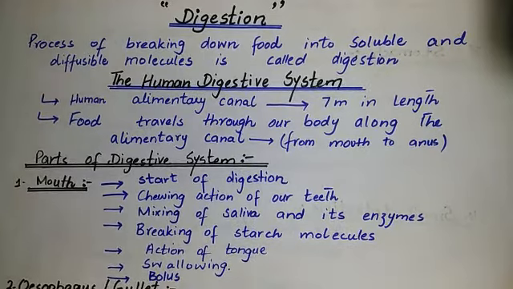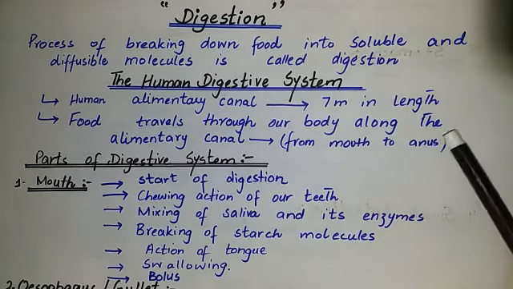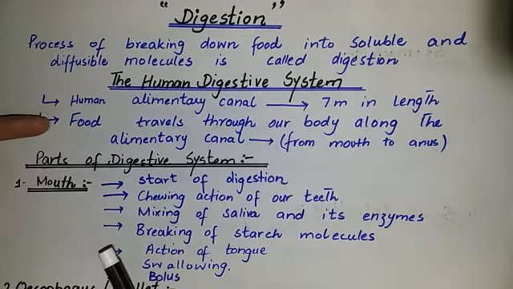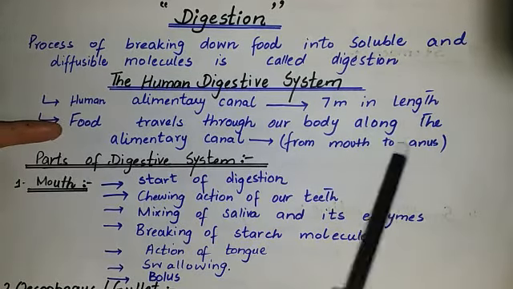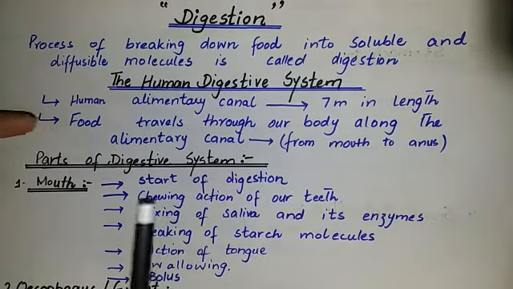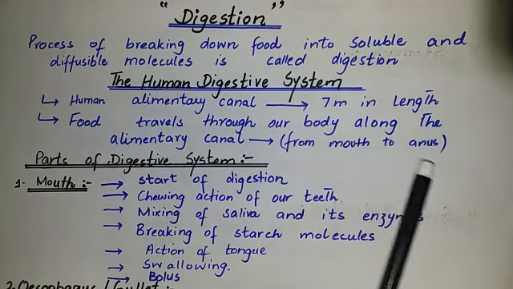Students, if the human alimentary canal is removed and unravelled, it would be a continuous tube of about 7 meters in length. What is the human alimentary canal? It is the pipe which travels from the mouth to the anus. Food travels through our body along the alimentary canal, which starts from the mouth and ends at the anus.